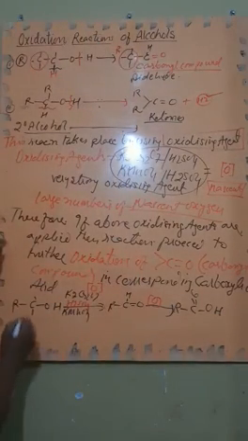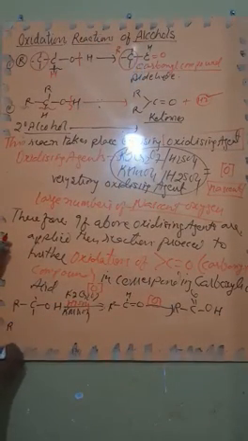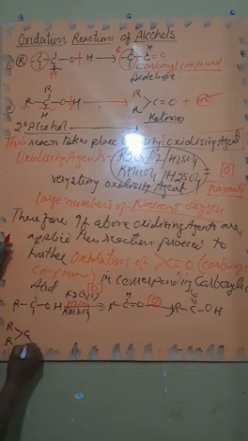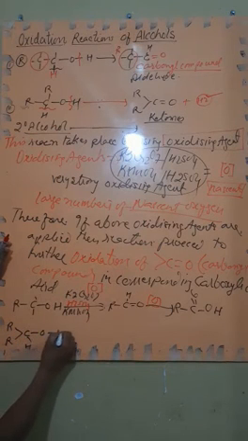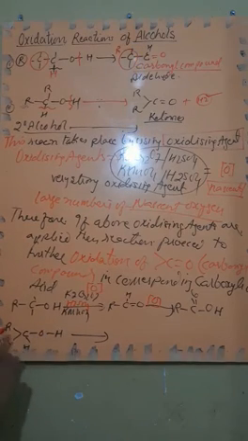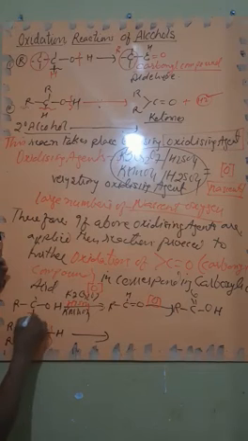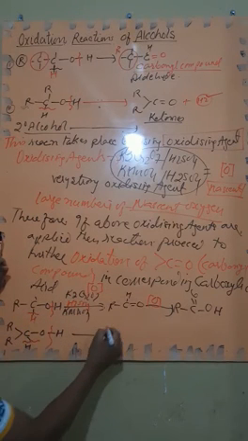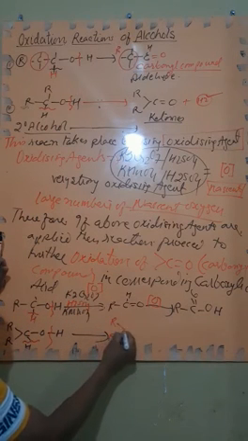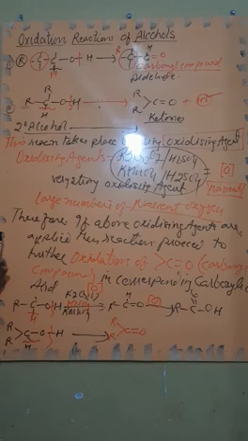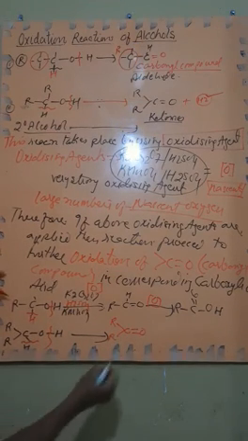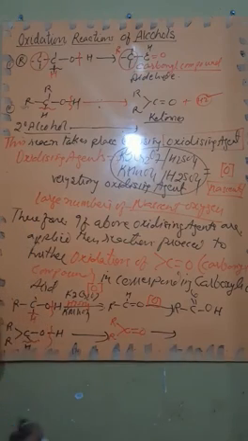Similarly, if we are using secondary alcohol, now the secondary alcohol is R, C, this is H and this is OH, in the same condition. Okay, here this bond breaks down and this bond breaks down, it will form R, C double bond O. But again further oxidation will take place.